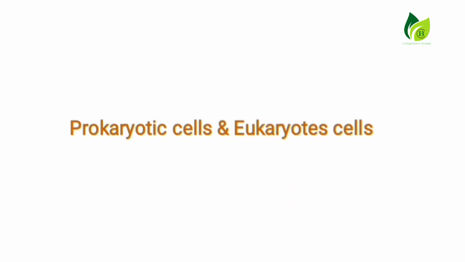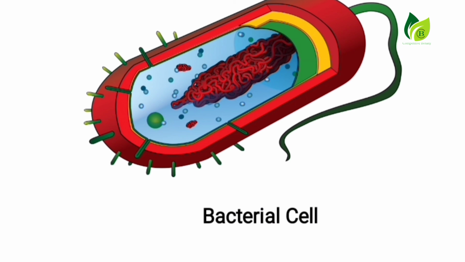Now coming to another important thing, that is prokaryotic cells and eukaryotic cells. Depending upon the structure of nucleus, living cells are divided into two categories: prokaryotic cells and eukaryotic cells. Let's see the first one, prokaryotic cell. Here I have given the bacterial cell as an example. Prokaryotic cells have a primitive nucleus. That means nuclear material is naked. There is no nuclear envelope around the nuclear material. That's why they are called prokaryotic cells.